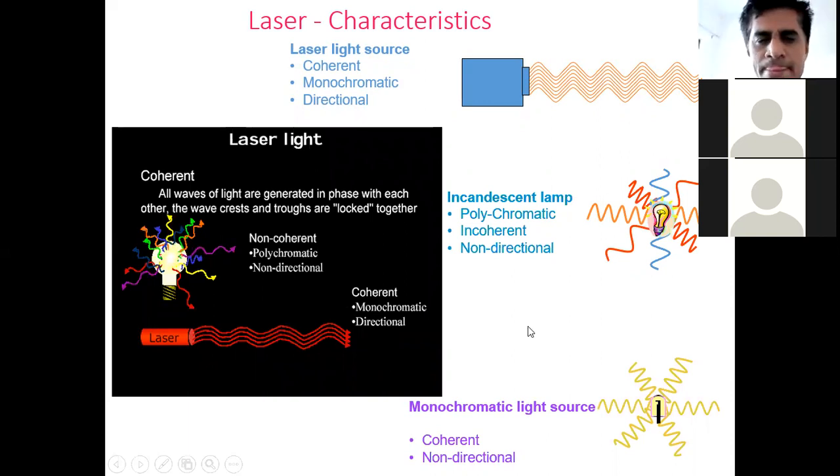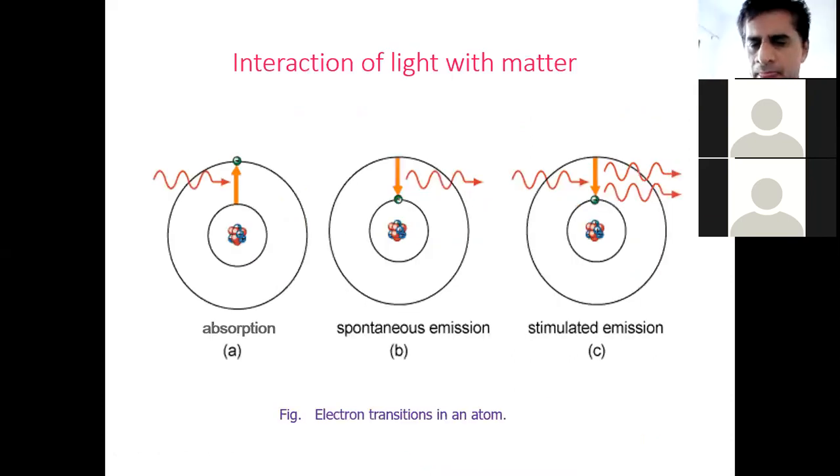Then interaction of light. These are the 3 basic processes. In absorption, transition is from lower to upper. Spontaneous emission is upper to lower, and stimulated emission is upper to lower with creation of one more photon, and you will get multiple photons in case of these three transitions.